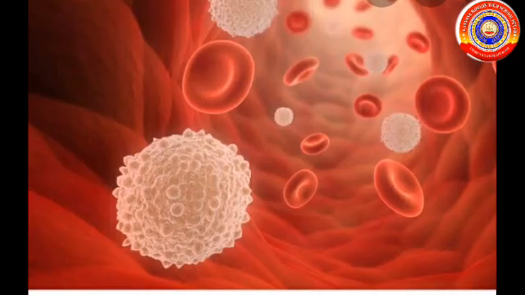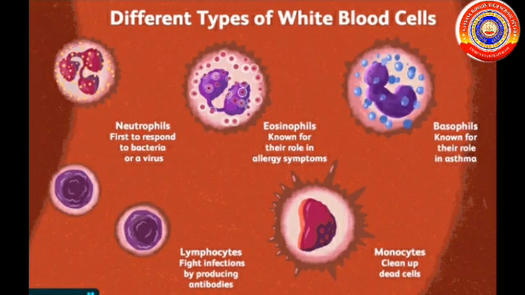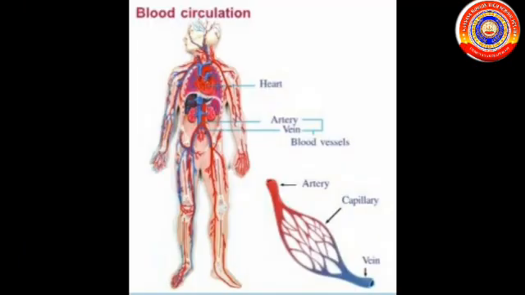Next we discussed blood components. Blood is composed of red blood cells, white blood cells, platelets and the fluid part called plasma. White blood cells are of 5 types. Next we discussed blood circulation.